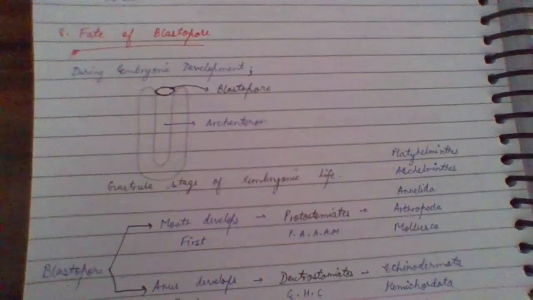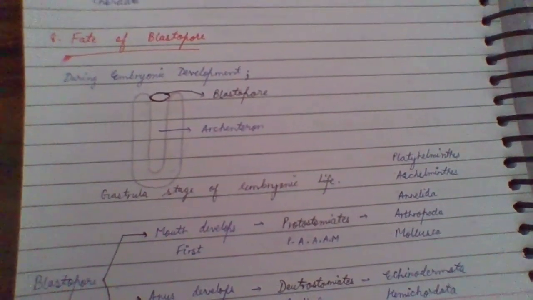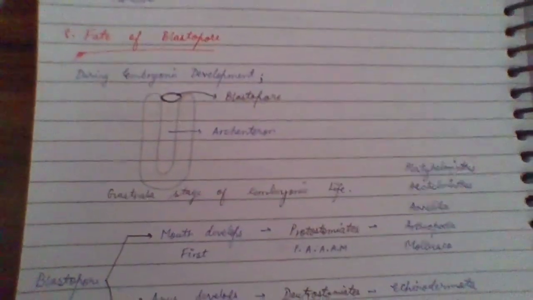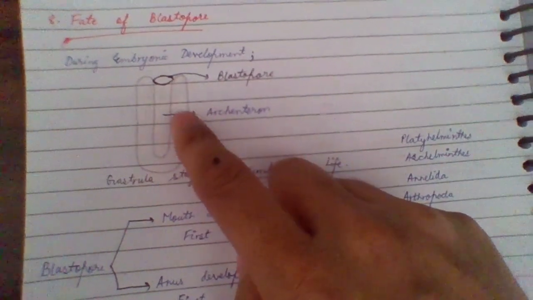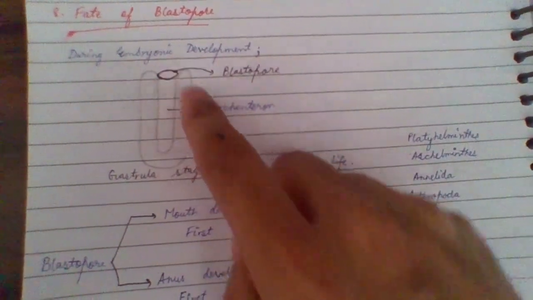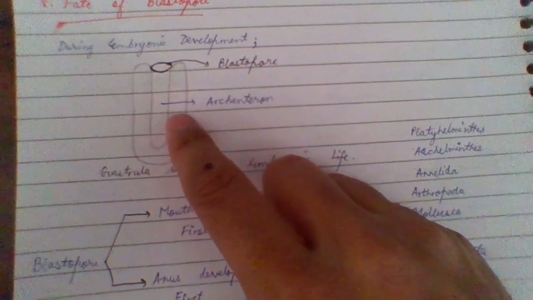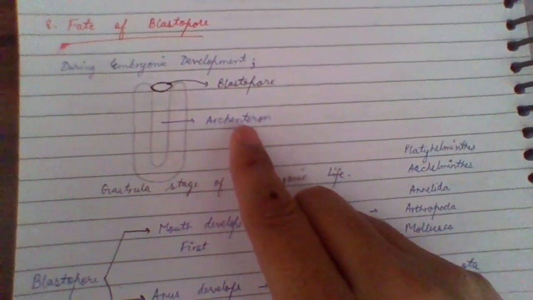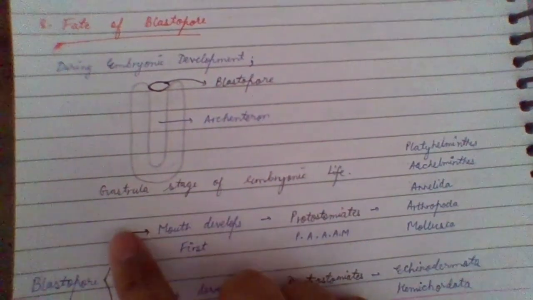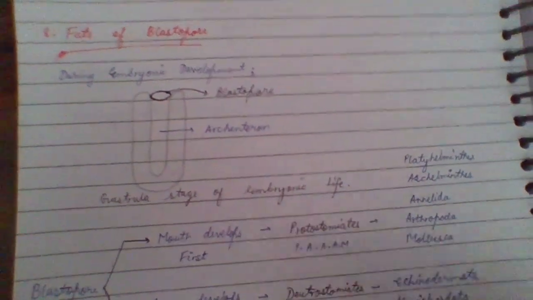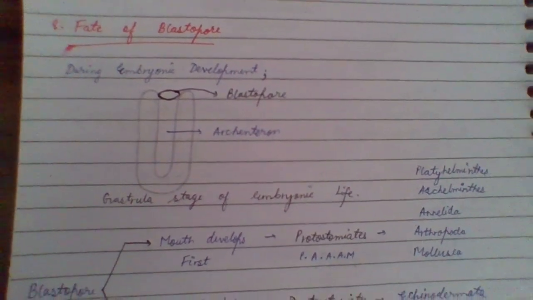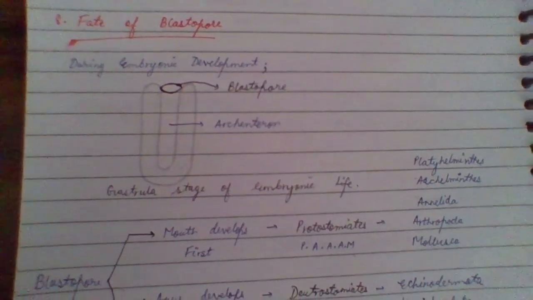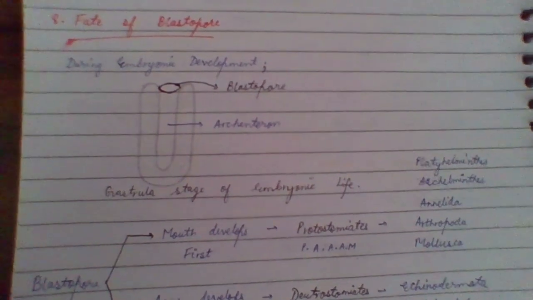The eighth type of classification is the fate of the blastopore. Fate basically means luck. During the embryonic condition, this is the shape of the organism, and this opening is the blastopore, and this space we name the archenteron. If the blastopore first develops into the mouth, then we call it protostomiate. But if the blastopore first develops into the anus, then it is known as deuterostomiate.